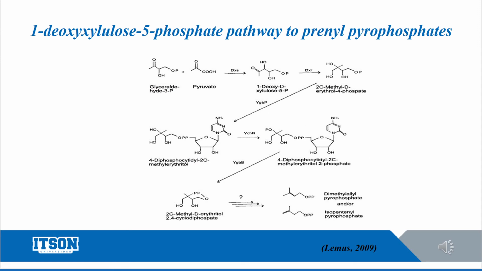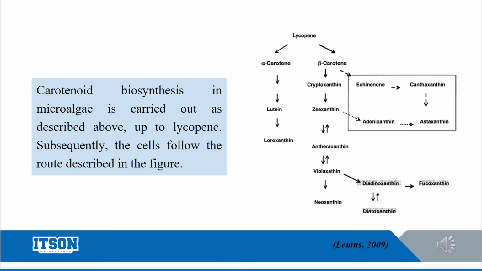Now we can see the deoxyxylulose phosphate pathway to prenyl pyrophosphates and how we can obtain this through the sequence of the structural pathway. Next, we have the carotenoid biosynthesis in the microalgae and how it is carried out as described above up to lycopene. Subsequently, the cells follow the route described in the next figure, and we can see the lycopene and how it can be manipulated.